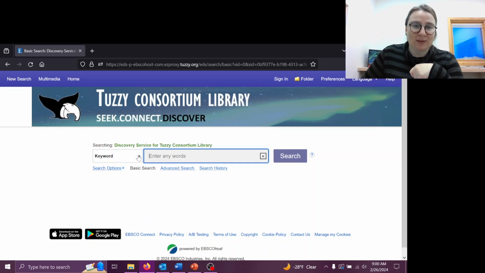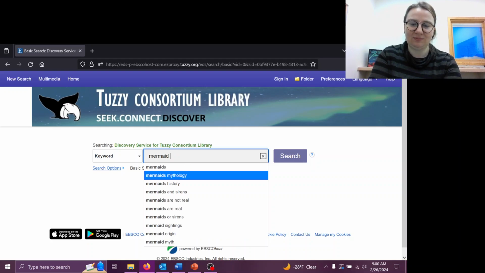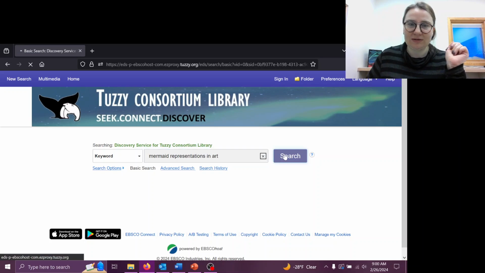You can choose to search by keyword. You can also choose by title or author. I'm still looking at mermaids. Let's try the entire phrase to start off with: mermaid representations in art. And we are going to search for that.